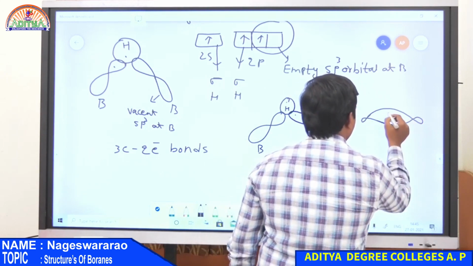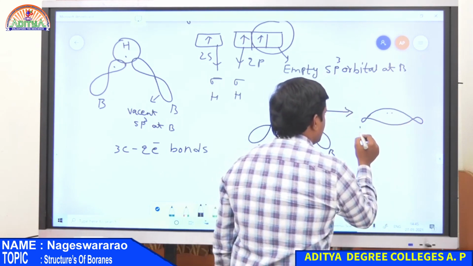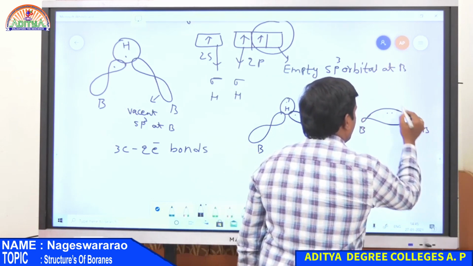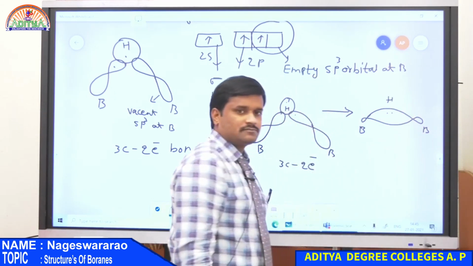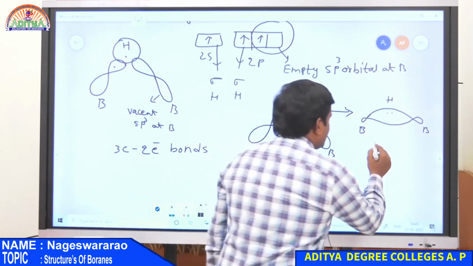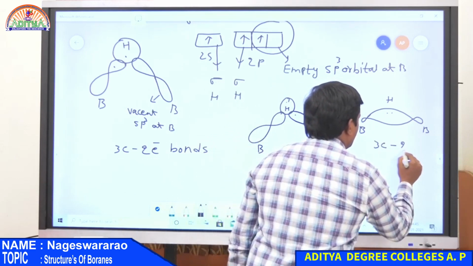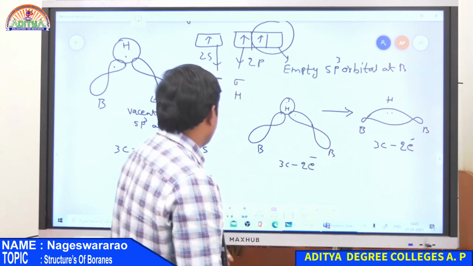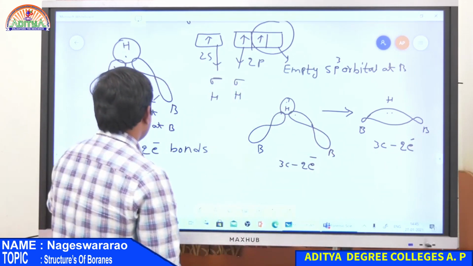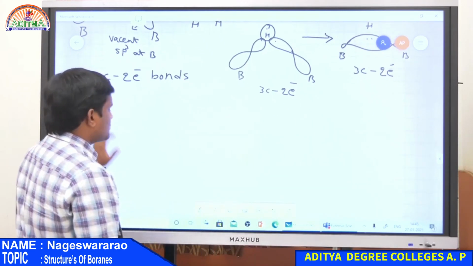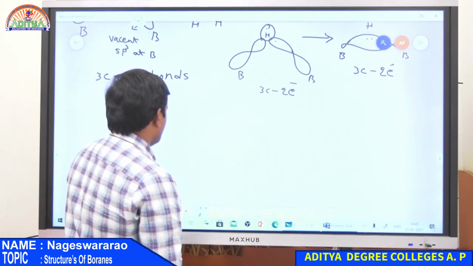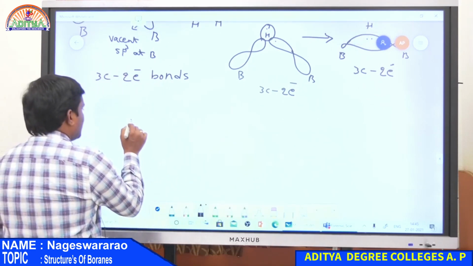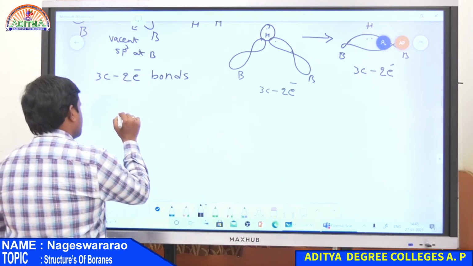This is the bond having 2 electrons, between boron, hydrogen and boron. So how many of these bonds are involved? There are 2 bridging hydrogens. Therefore, there exist 3-centered 2 electron bonds, represented as follows.